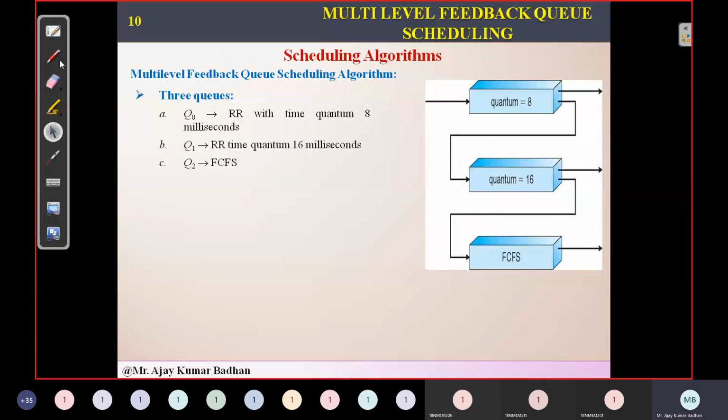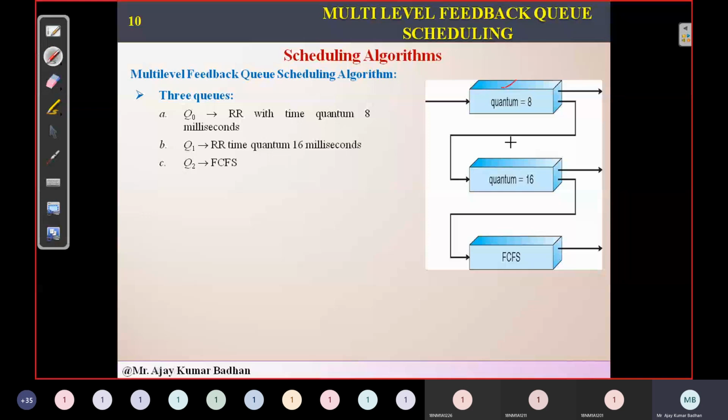So here also we have multiple queues, but the only difference is something called feedback. What we are going to do in this case is, for these queues, we will allocate a time slice. So every queue will have a time slice. As we go from top to bottom, these slices will increase. It will not decrease. It will increase.